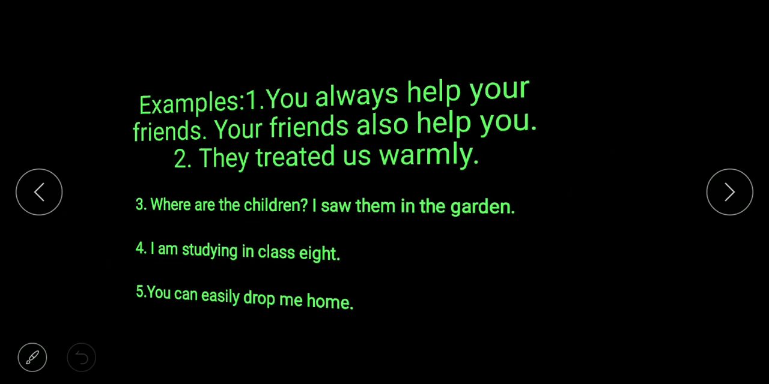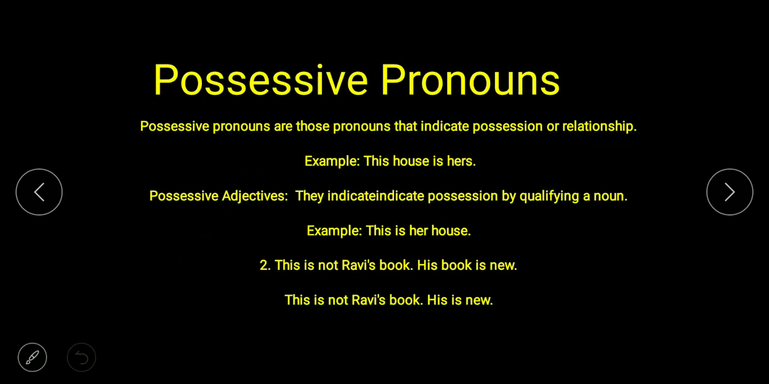Next topic is possessive pronouns. Possessive pronouns are those pronouns that indicate possession or relationship. This house is hers. And possessive adjectives indicate possession by qualifying a noun. Possessive pronouns show possession by standing instead of a noun. In place of a noun, a possessive pronoun will stand. And possessive adjectives are placed before a noun.